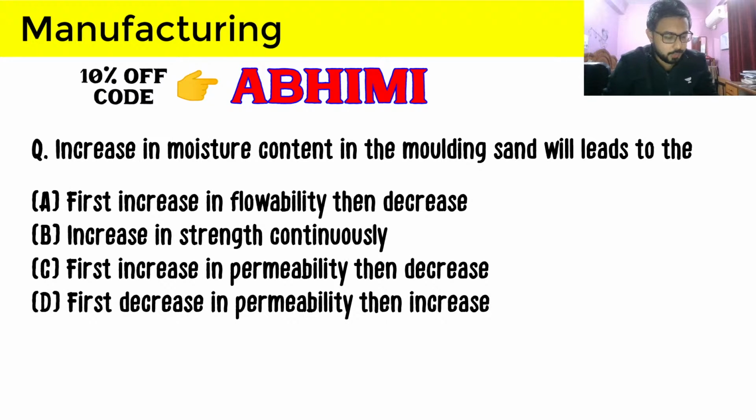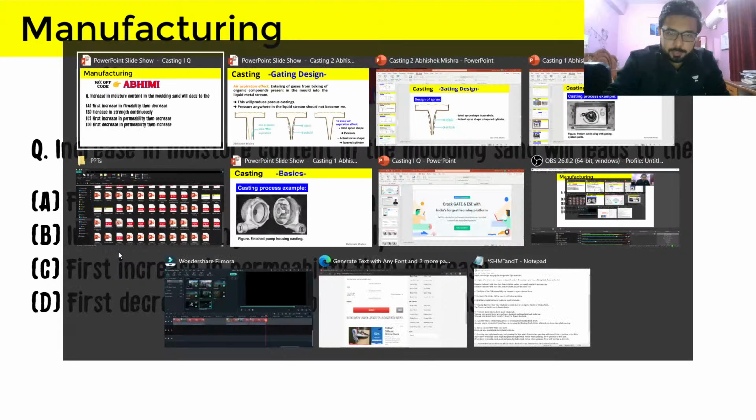So C is the option provided by Banuranjan and Sobindra. So first increase in permeability, then decrease. That is obviously the right answer also. So let me just show you another.